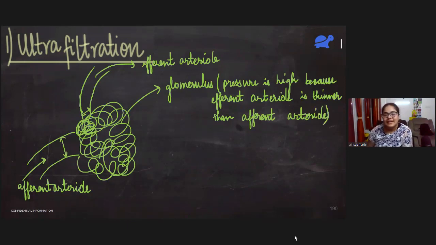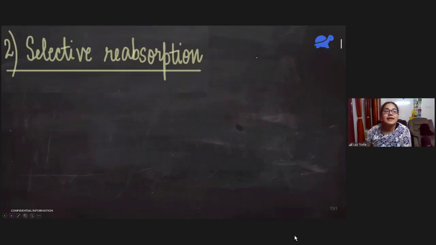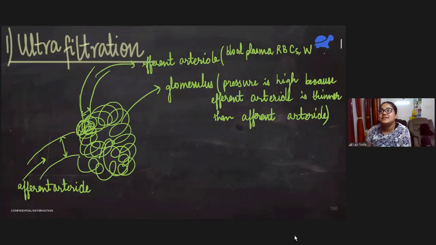Now, let's see what are the components of the blood in the efferent arteriole. So in the afferent arteriole blood came, and some part of it went into the efferent arteriole. What part was it? Blood plasma. Then the bigger particles like the red blood cells, RBCs, or the WBCs are very big.